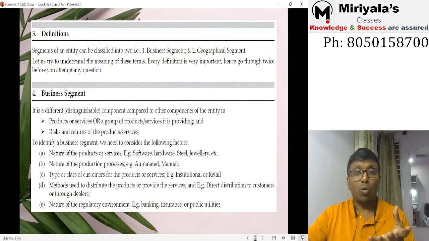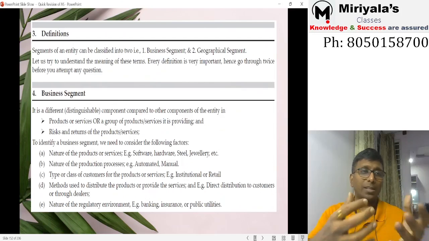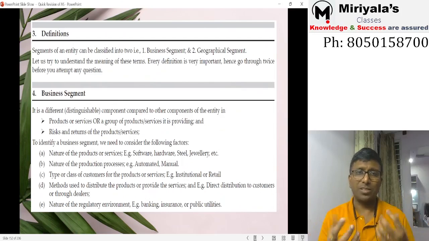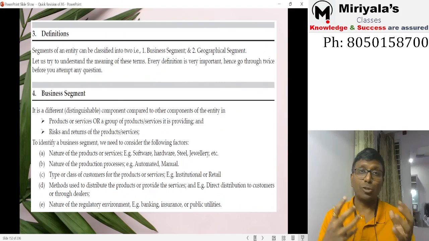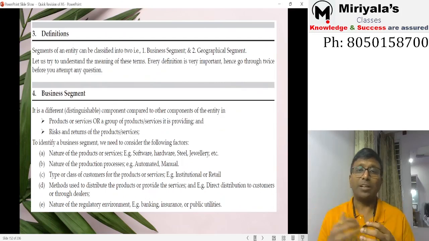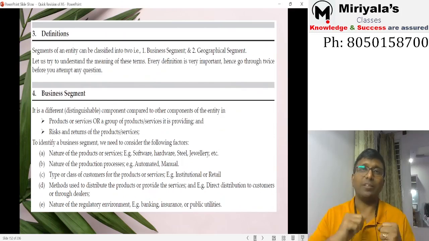It is distinguishable in what? Distinguishable in products or services, or a group of products or group of services, distinguishable from other groups of products or services in the risks and rewards. Examples are software business, hardware business, jewelry business, textile business, automated or manual manufacturing, industrial production, retail business, or direct distribution, because the risks and rewards involved from one to another are different.